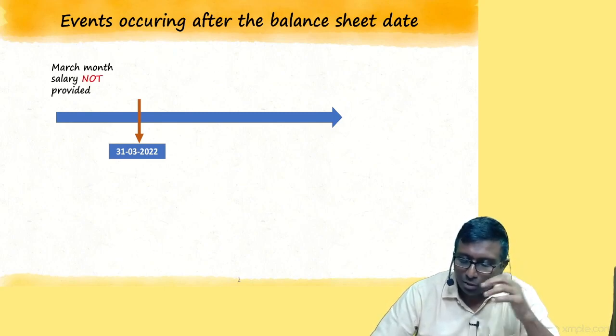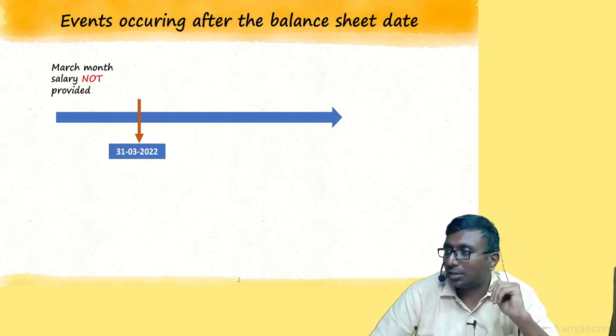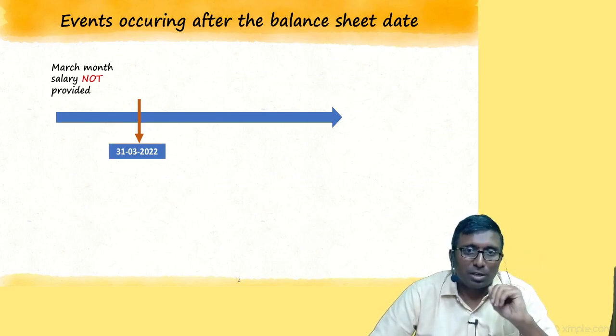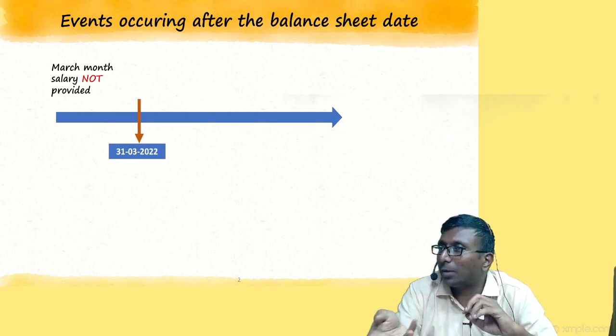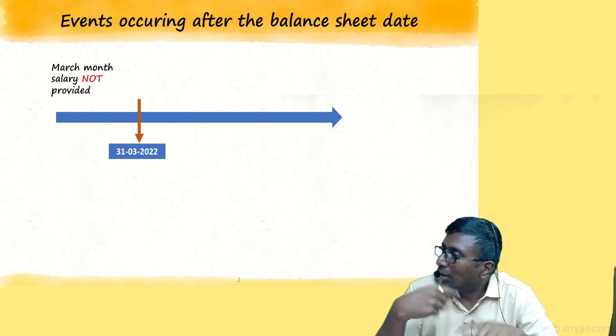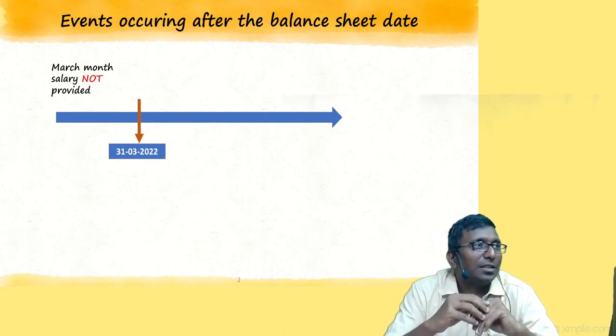First question. For the month of March we have not provided the salary. We forgot; we are human. The accountant forgot to pass the journal entry. Normally, what entry would you record? Salary expense account debit to outstanding salary. Subsequently, on first or second April, you make the payment. At that time, what entry do you record? Outstanding salary account debit to cash. That is what we do.